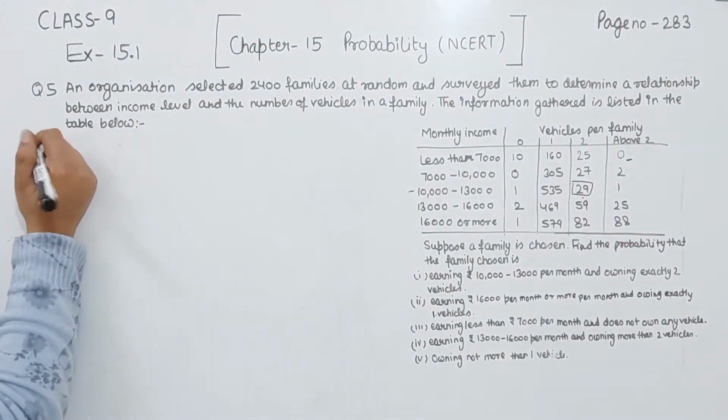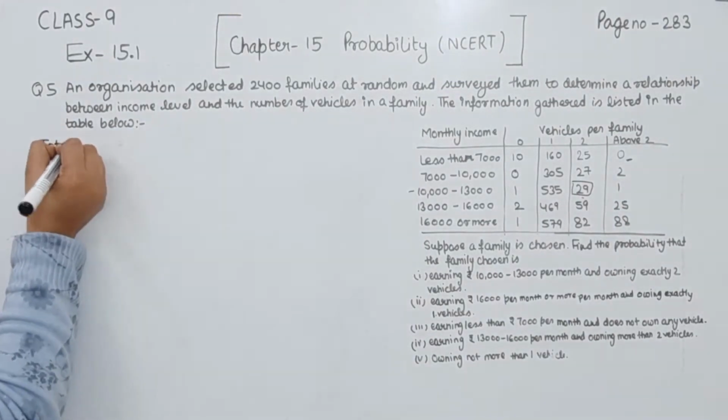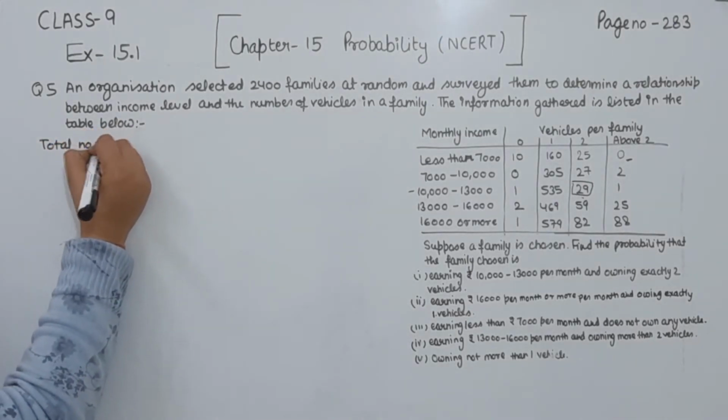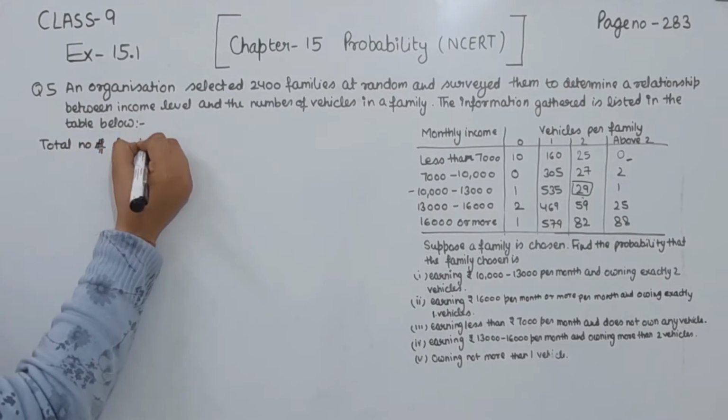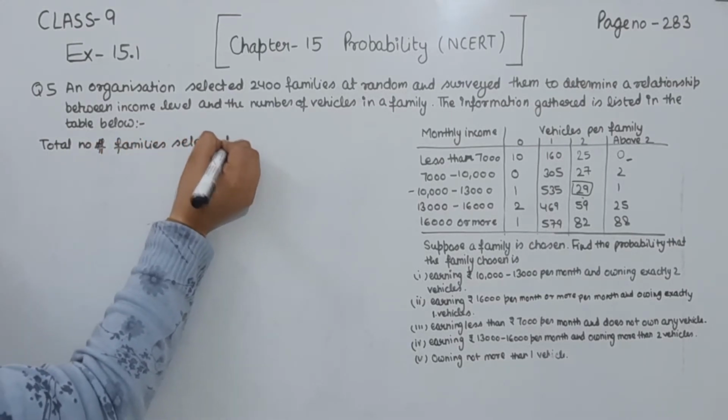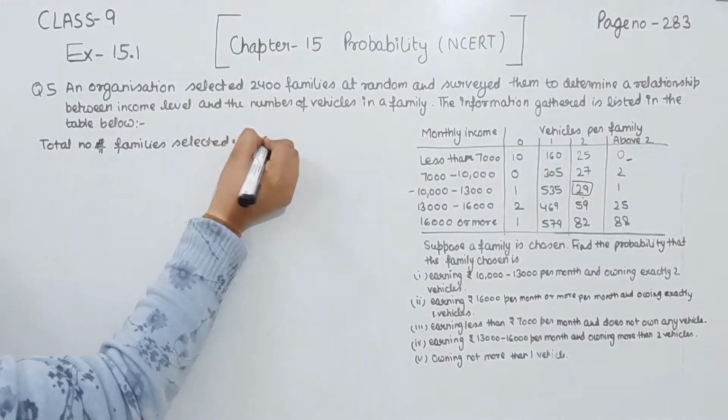So start with the first one. First of all, we are going to write the total number of families selected. This one we have 2400.